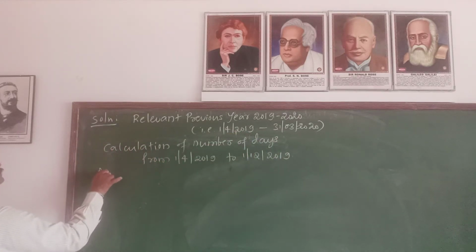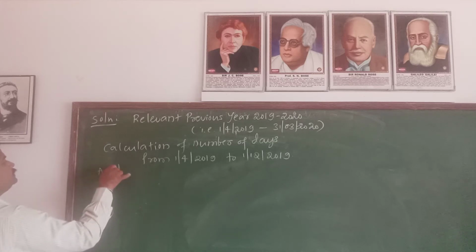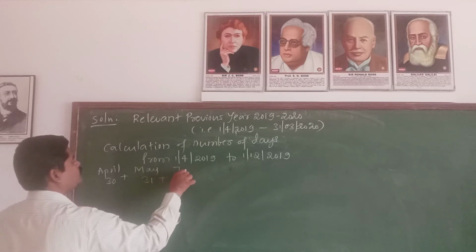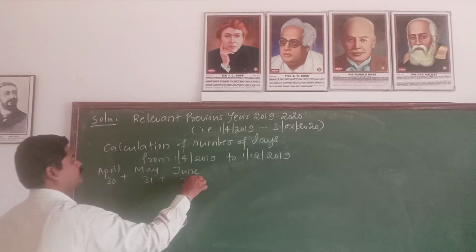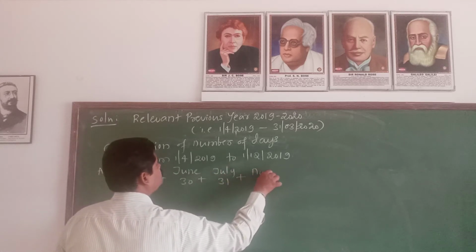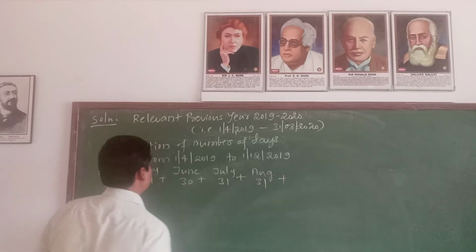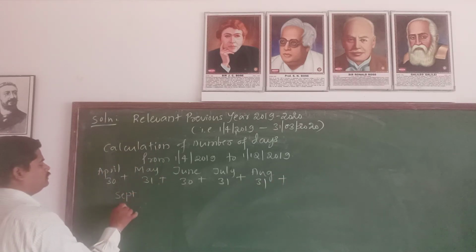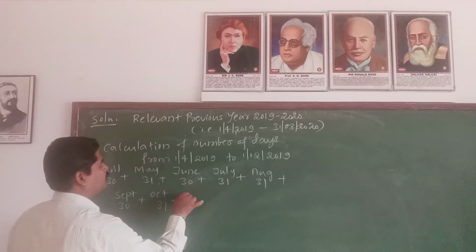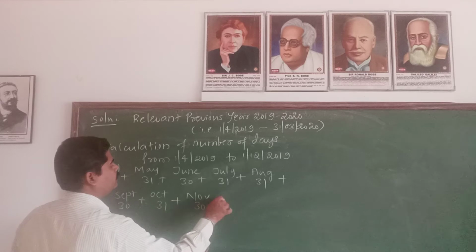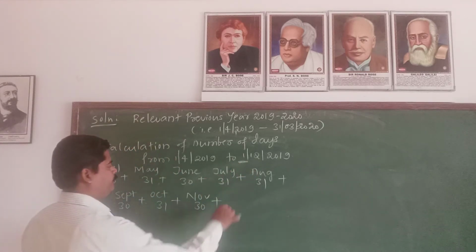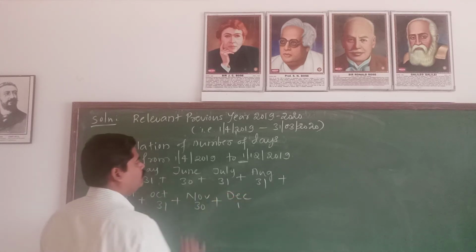In April 30 days, May 31 days, June 30, July 31, August 31, September 30, October 31, November 30, and in December also he stayed 1 day. December 1 day.